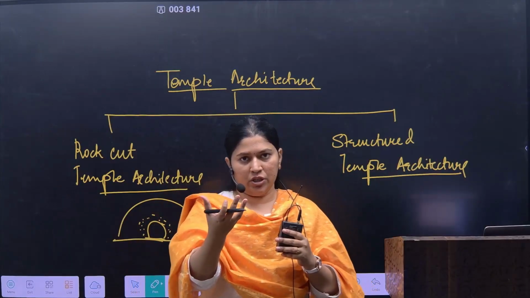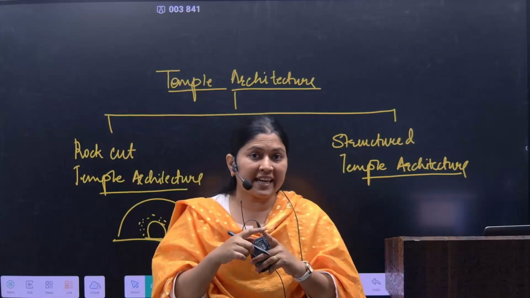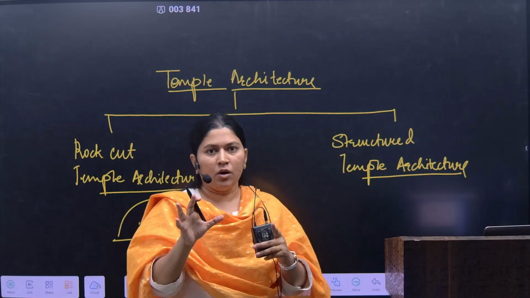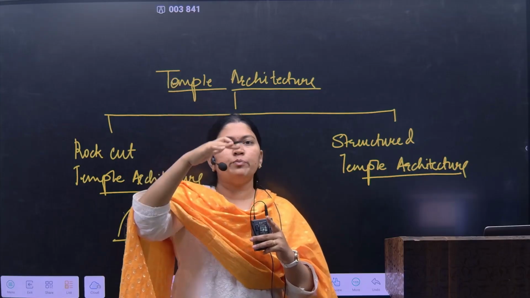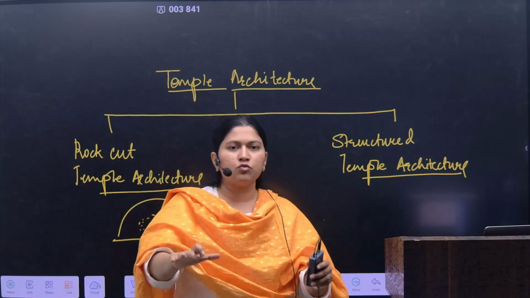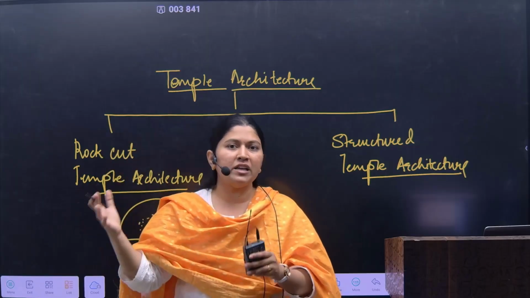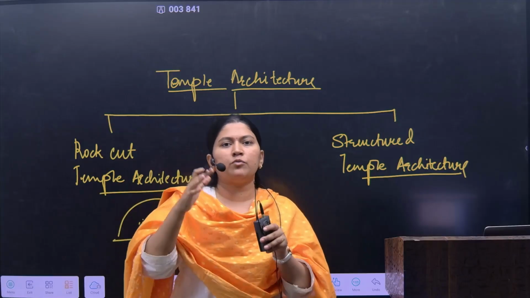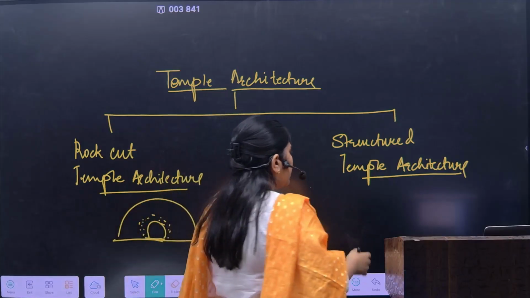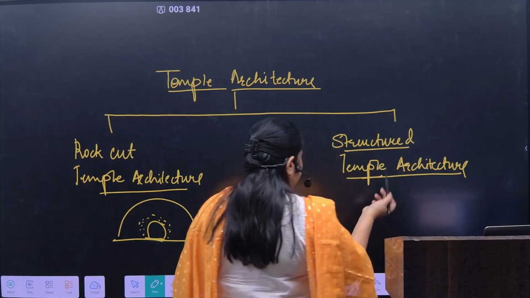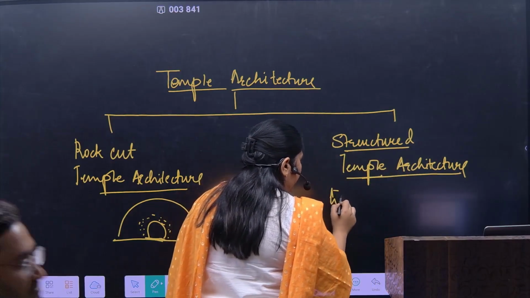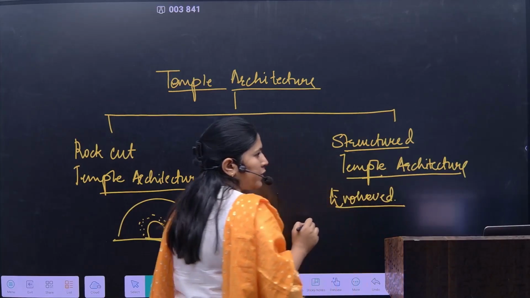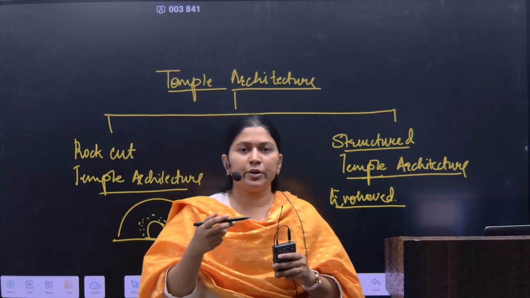Now what is structured temple architecture? It is a mixture of different styles. Secondly, it is not carved out from a single stone. The stone of the roof would be different, the stone of the plinth would be different, the foundational pillars would be different. So in conclusion, it is not carved out from a single rock. These are the structured temple architectures which would get evolved during this period.